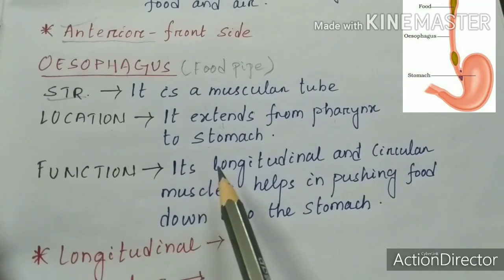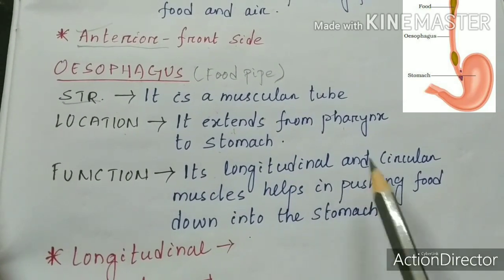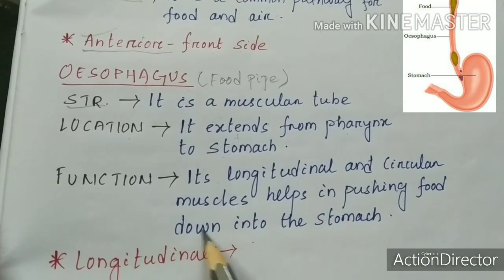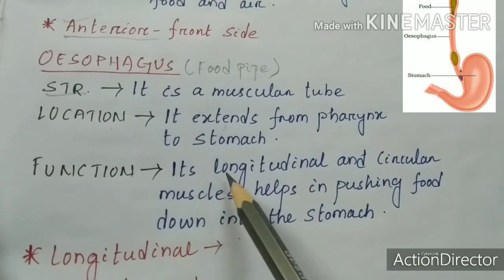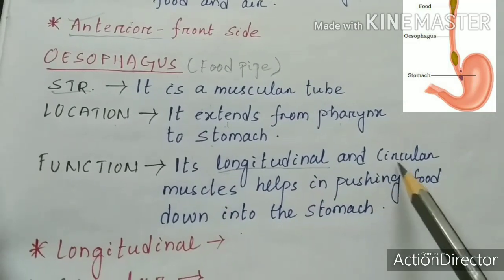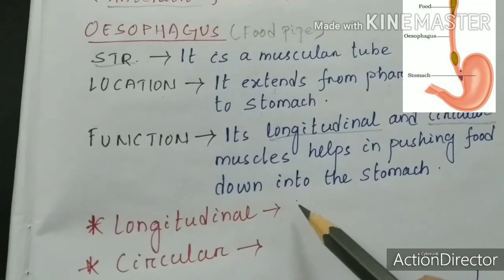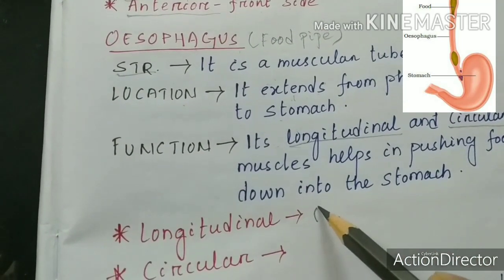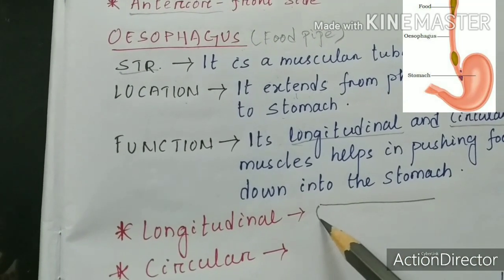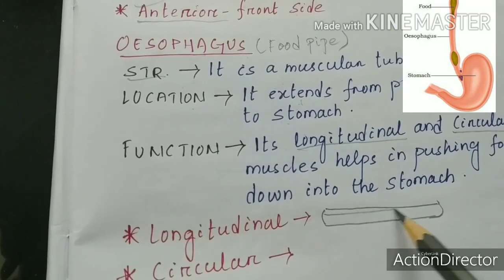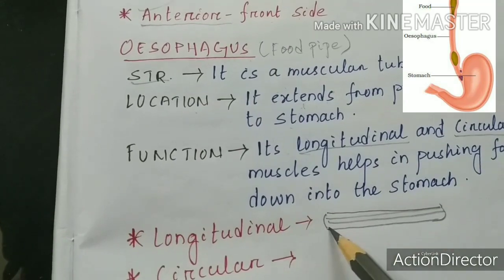It is made up of longitudinal and circular muscles which help in pushing food down into the stomach. So what is longitudinal and what is circular? See, here if I draw, suppose this is a muscle, then longitudinal muscles run in length.